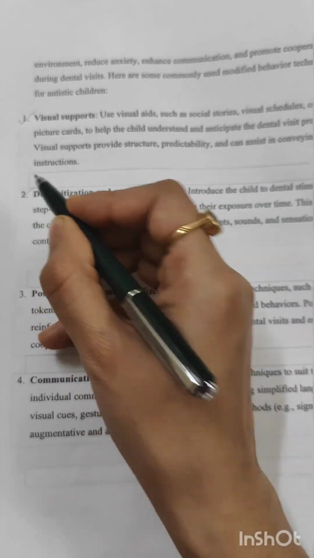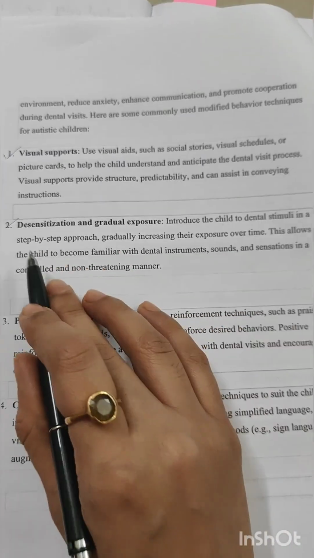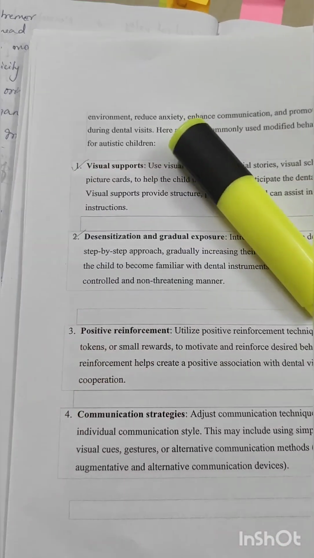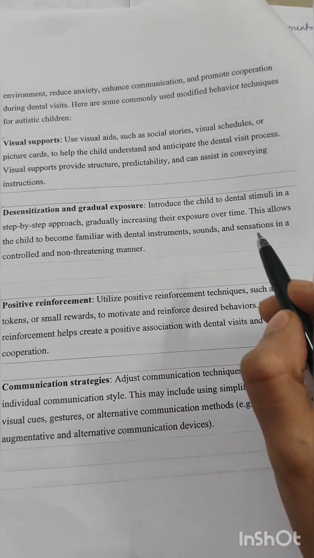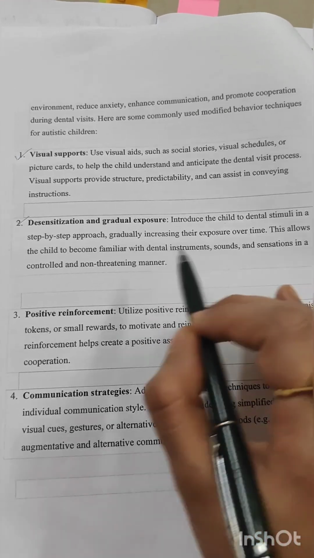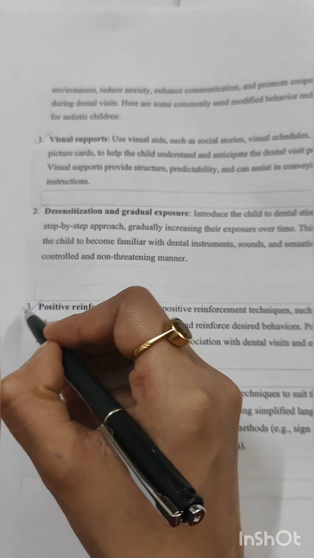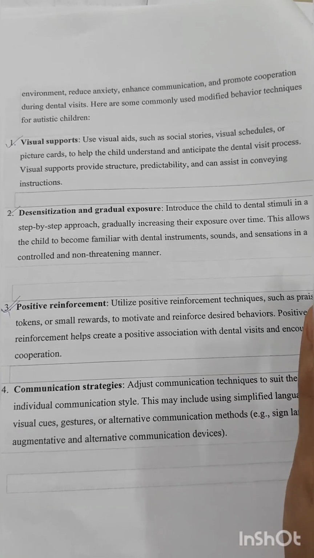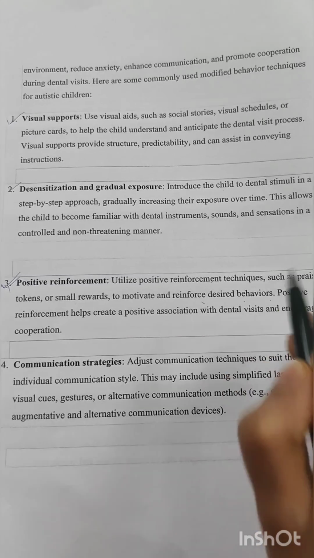Number 2, desensitization and gradual exposure. Introduce the child to dental stimuli in a step-by-step approach. First approach, second approach. Don't just do it suddenly in front of them. You should give a gradual exposure, and the child should become familiar with the dental instruments, sounds, and sensations in a controlled and non-threatening manner. Now, positive reinforcement, I hope you know. Utilize positive reinforcement techniques such as praising the child, giving tokens and small rewards to motivate and reinforce desired behavior.